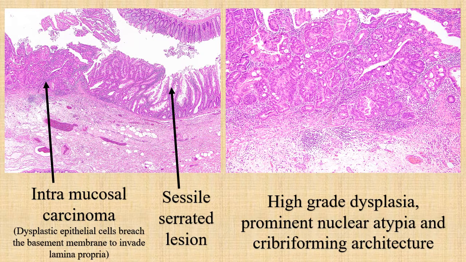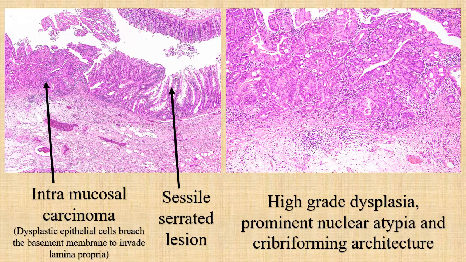This is another image of a serrated sessile lesion, or sessile serrated adenoma, which has an intramucosal carcinoma part. You can see on the left arrow the dysplastic epithelial cells which breach the basement membrane to invade into the lamina propria, compared to the right arrow.